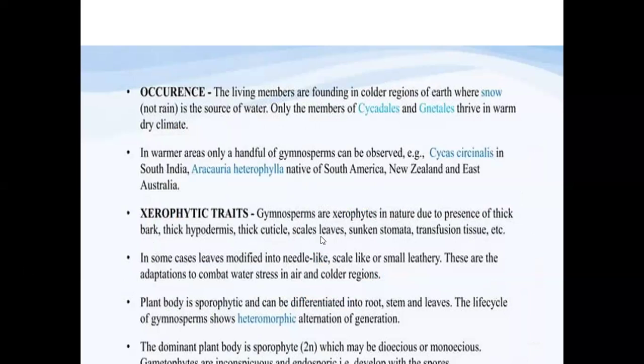We can see the presence of scale leaves, sunken stomata, a very thick cuticle. So these are the characteristic features of the xerophytes, xerophytic adaptations. So this point is very important.